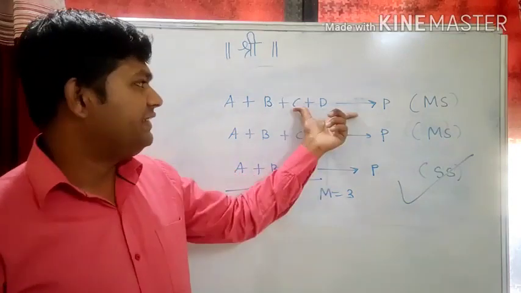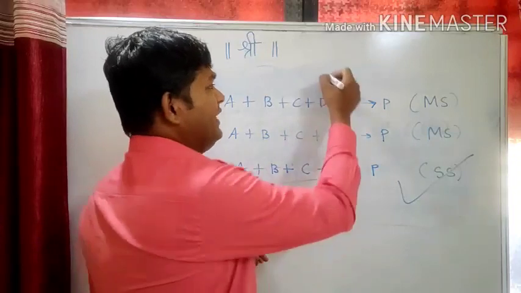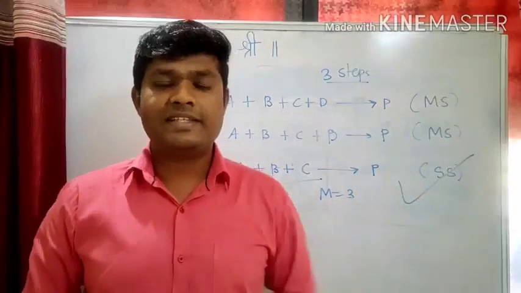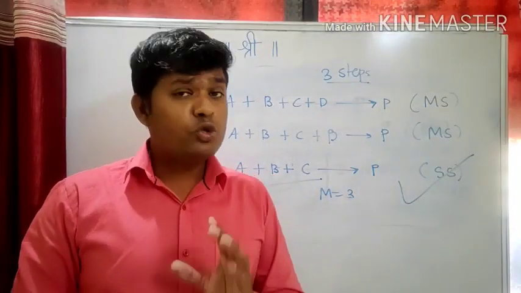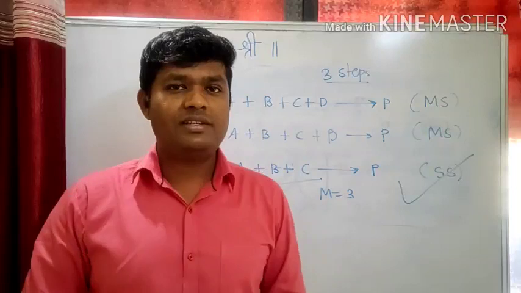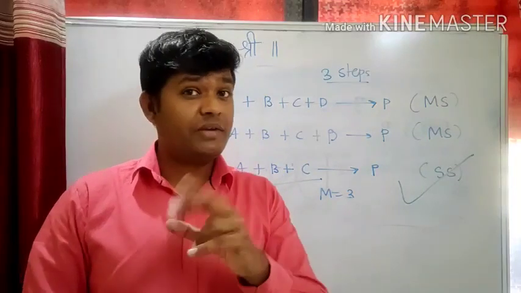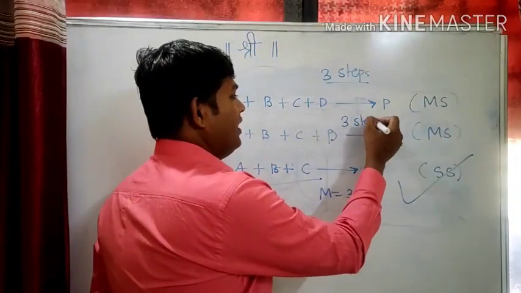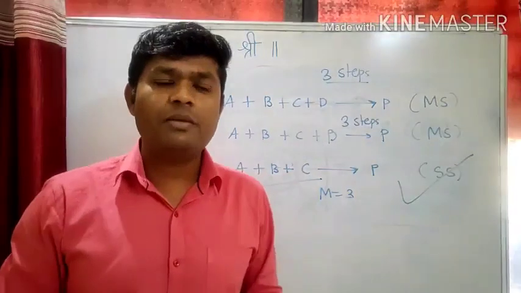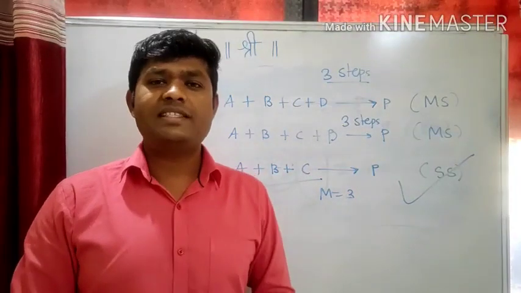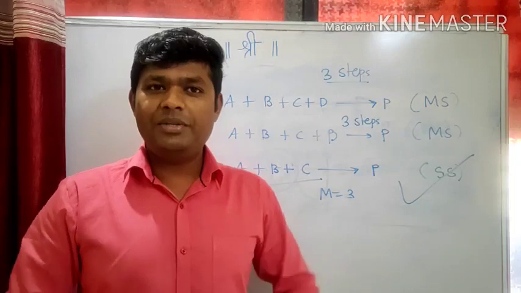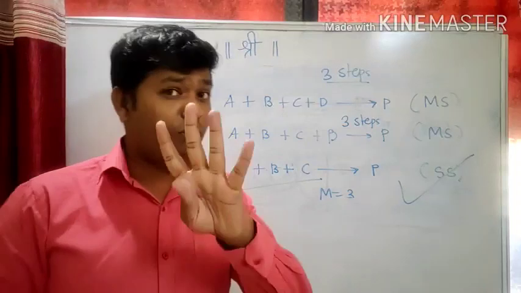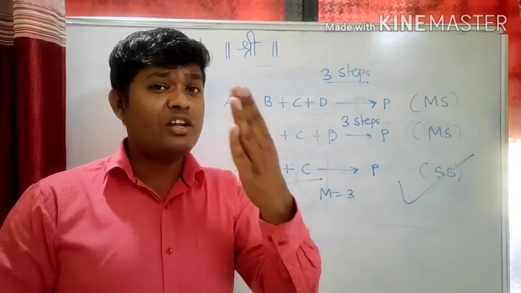Assume that this reaction involves 3 steps. The first reaction involves 3 steps, and out of the 3 steps, the slow step has 2 molecules. What will be the molecularity? The slow step has 2 molecules, so the molecularity will be 2. Now, assume that the second reaction is also taking place in 3 steps, and the slow step has 3 molecules. What will be the molecularity? The molecularity will be 3. So, in the first and second reactions, 4 molecules are involved, but the molecularity is not 4.